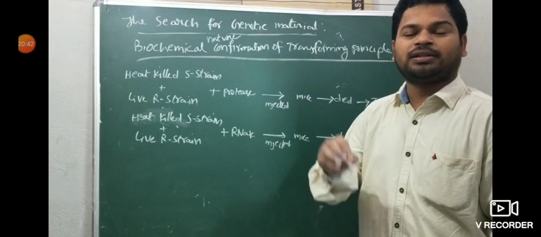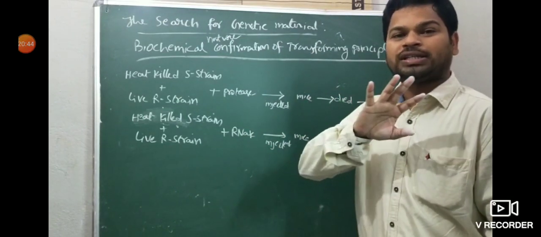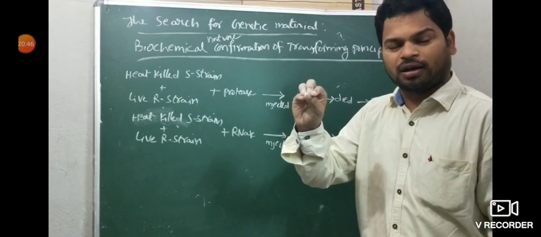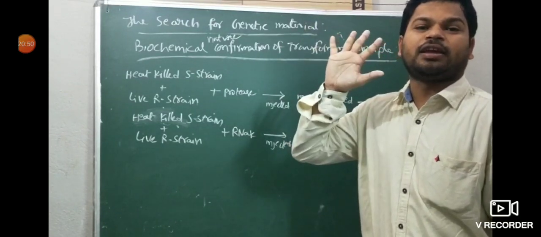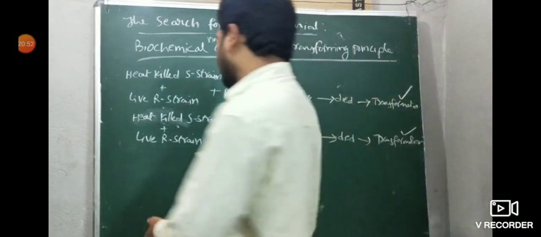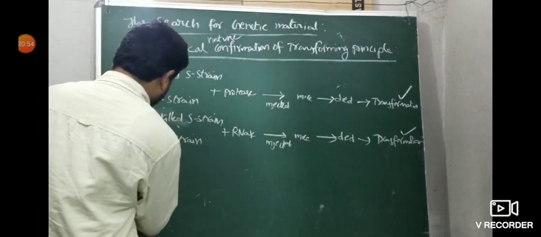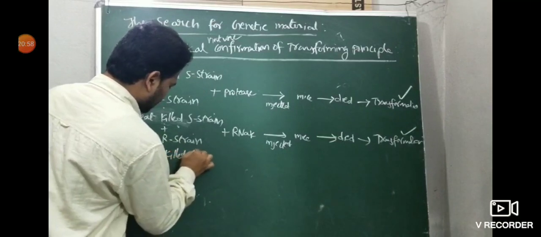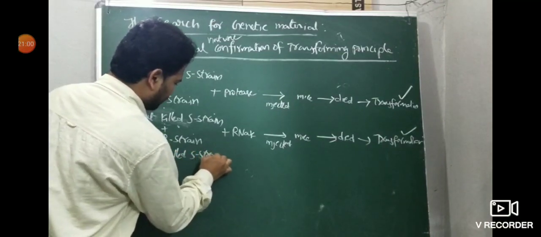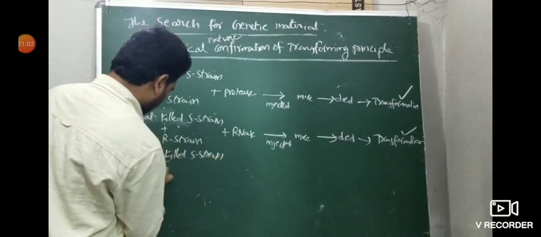So they thought that it is not RNA, it is not a protein, maybe it is DNA. For confirmation they went for the experiment. In the third case, heat-killed S strain, then live R strain.